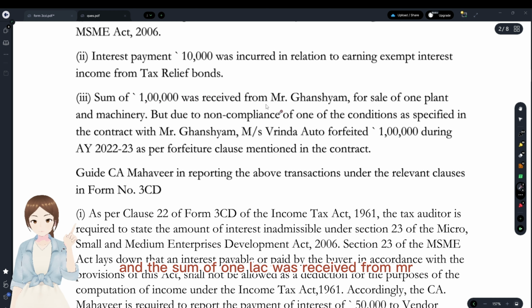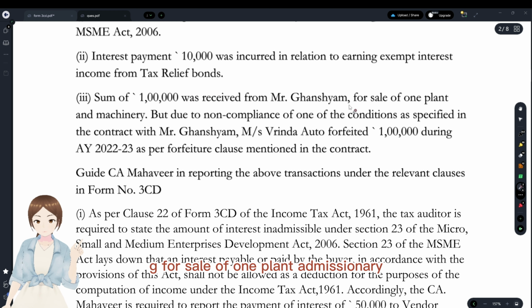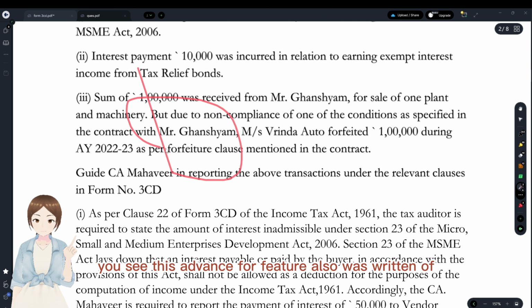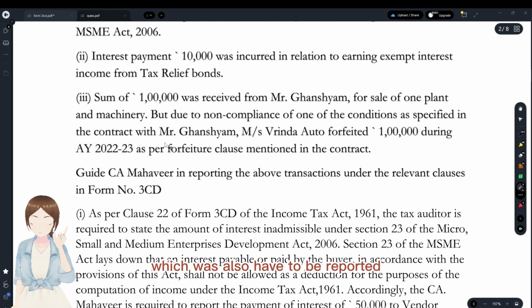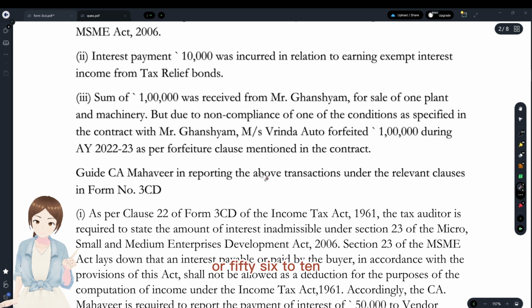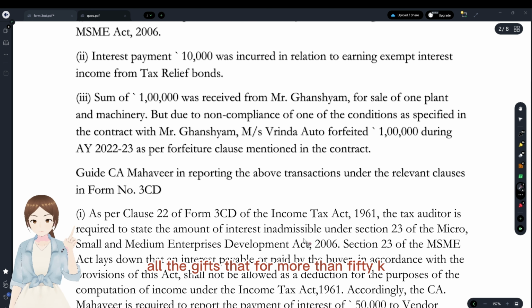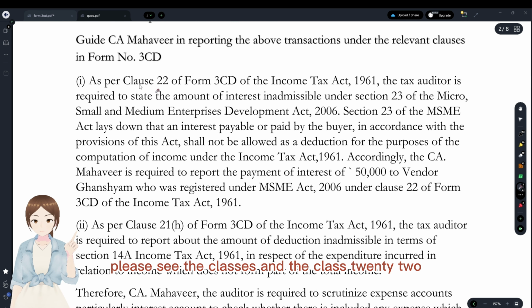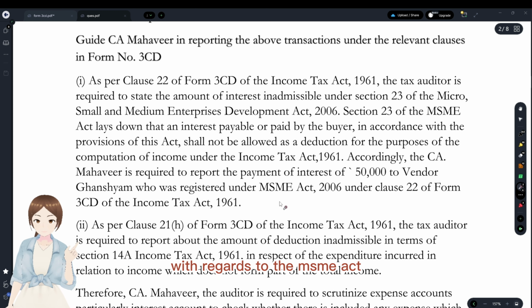And the sum of 1 lakh was received from Mr. G for sale of one plant and machinery, but due to non-compliance, that was forfeited. You see, this advance forfeiture was also written, which also has to be reported. 56(2)(x) and 56(2)(ix), both have to be reported. All the gifts that were more than 50K and all the advances that were forfeited. We'll just see the clauses under clause 22 with regards to the MSME Act. What you have to do?